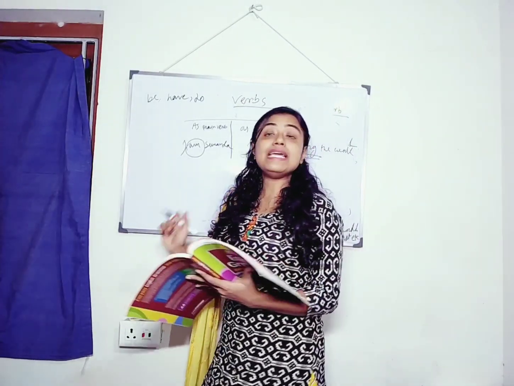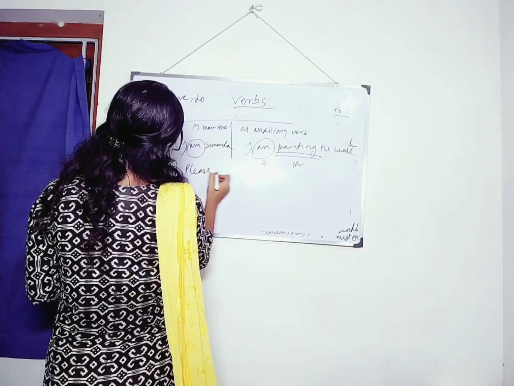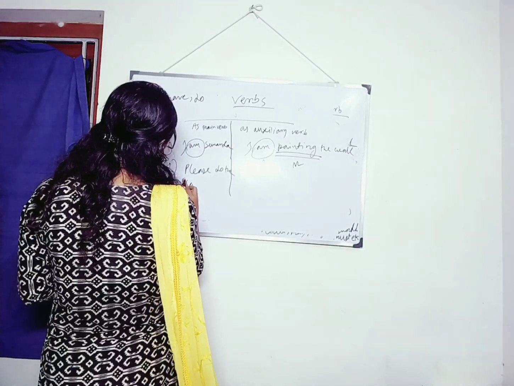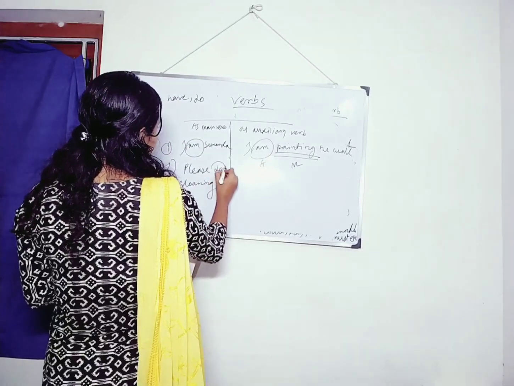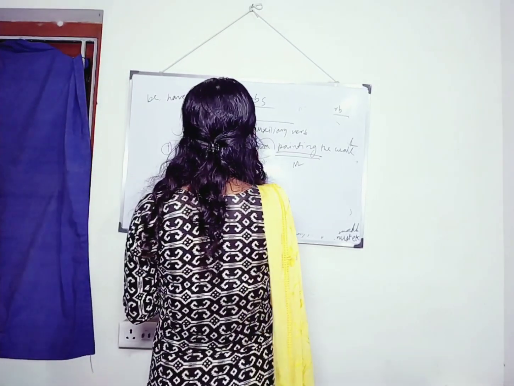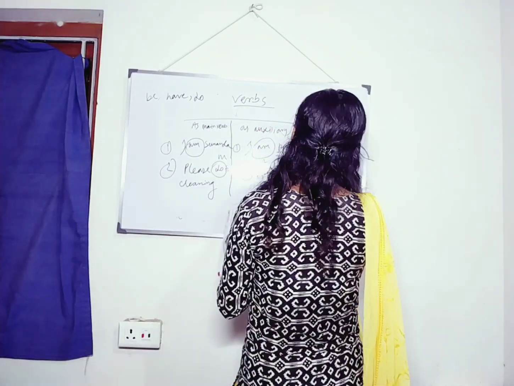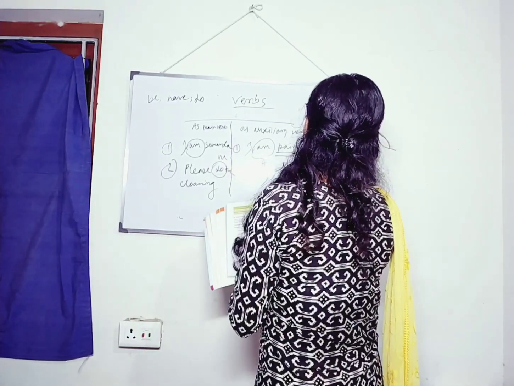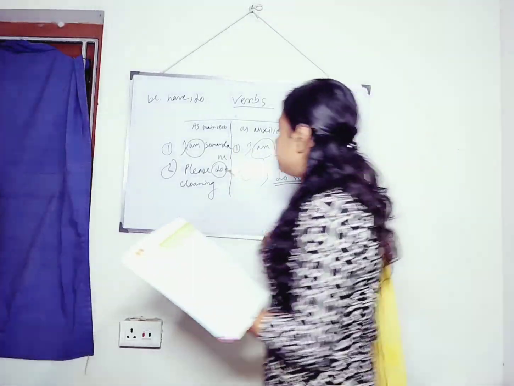Next is, please do the cleaning. Okay, here do stands for main verb. Here, I do not like cricket. Do not like. Here do is used as auxiliary verb.